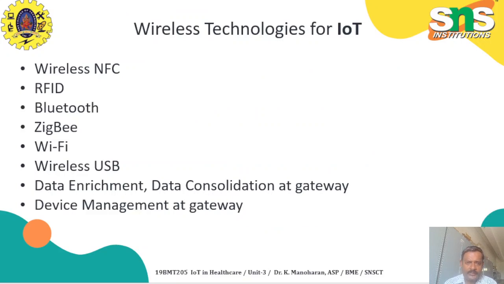The important wireless technologies that support IoT, which are mostly used, are these. The first one is wireless NFC. NFC is near field communication, which can communicate over a very short distance. We will see the details later. Next is RFID, a famous one.